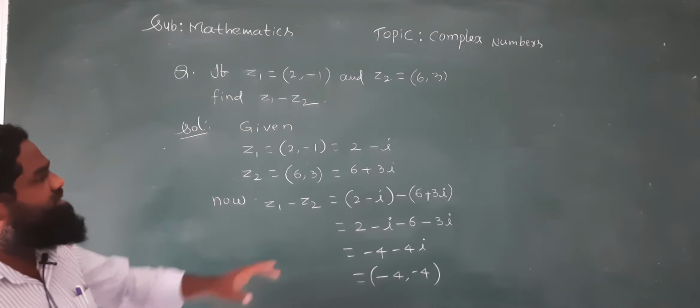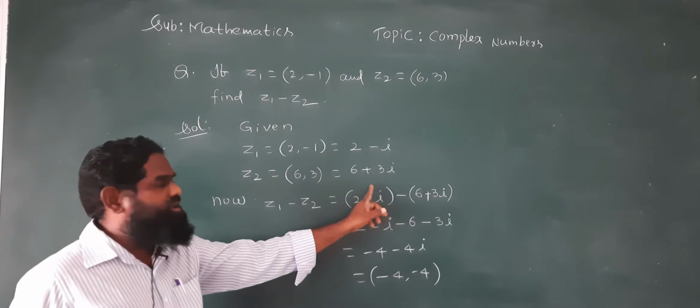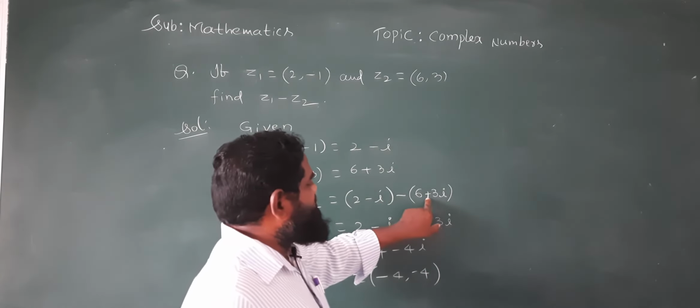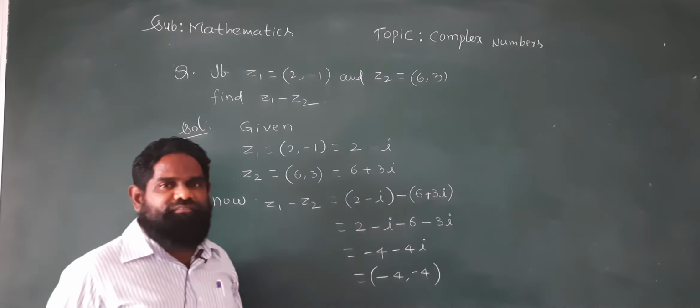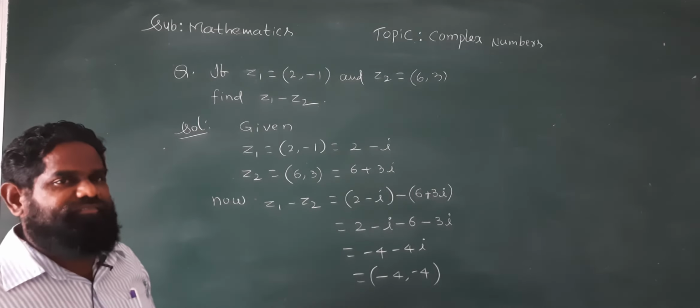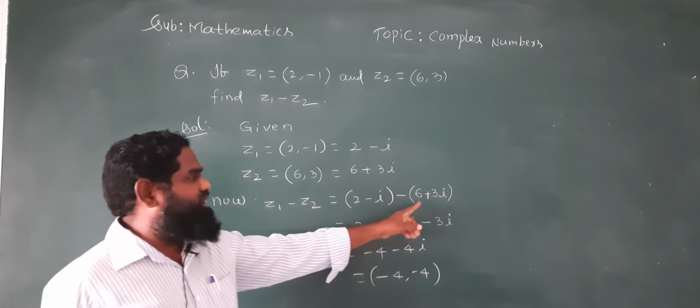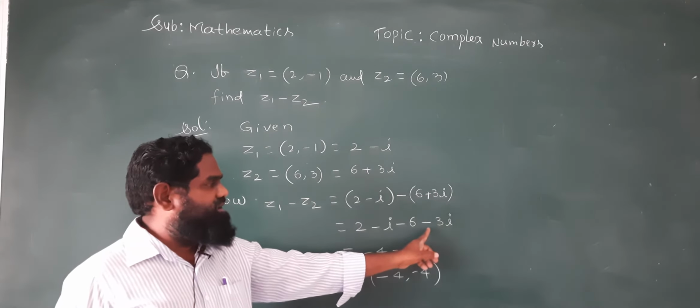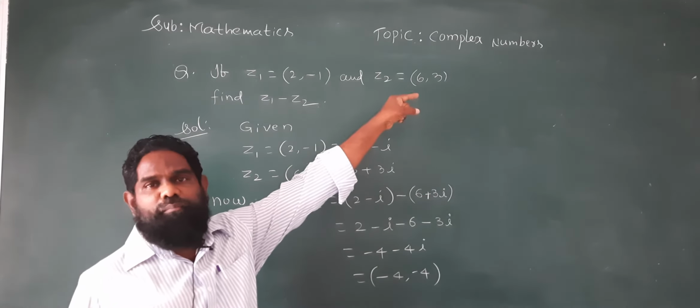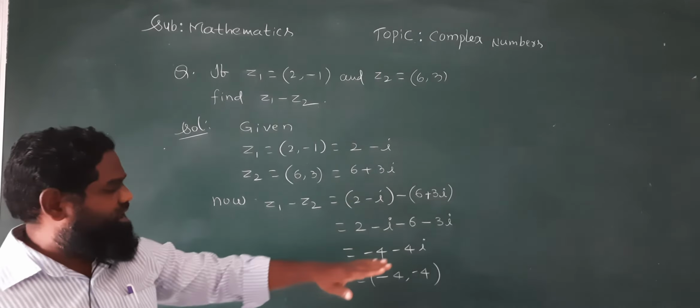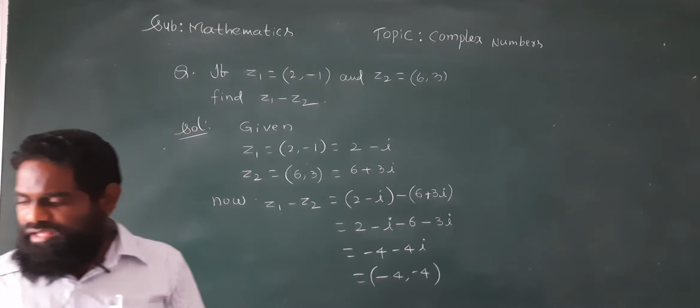The question is given in 6 plus 3i, not 6 minus 3i. Just we wrote 6 minus. The given question is 6 plus 3i. Again correct it. 6 plus 3i, nothing but 6 comma 3, 6 plus 3i. Understand? The answer will come as like this.